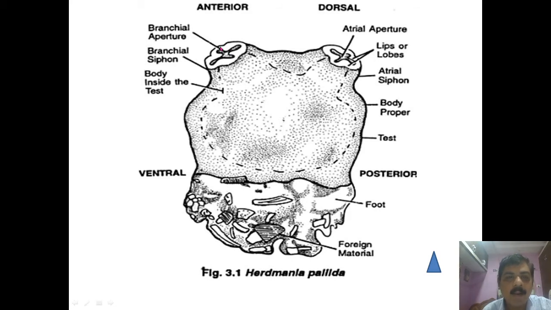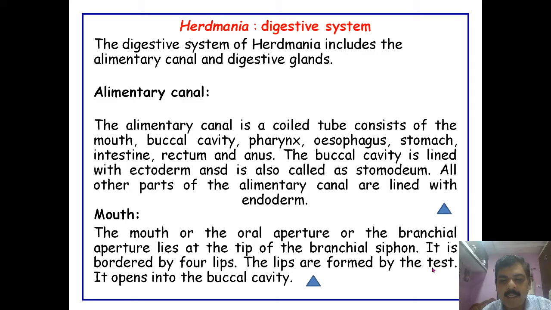This branchial aperture, or mouth, is formed by the tunic covering, and it opens into the buccal cavity.